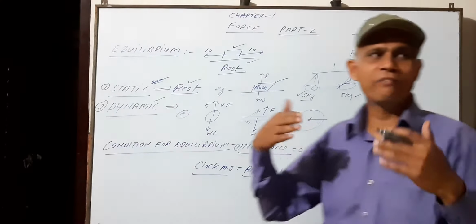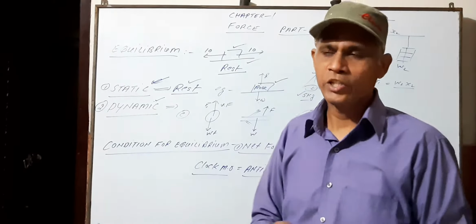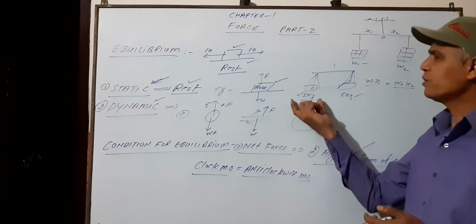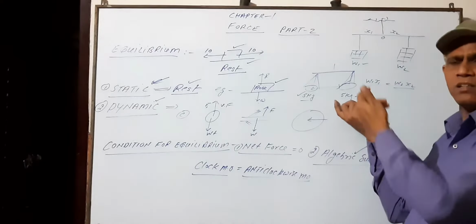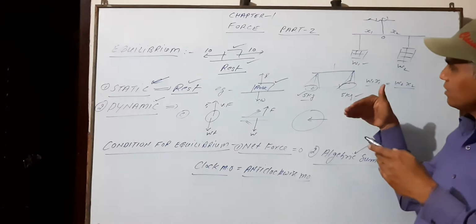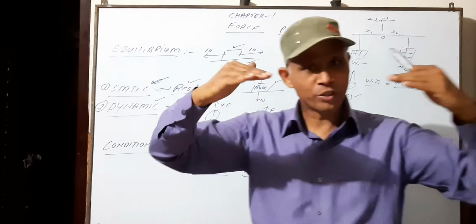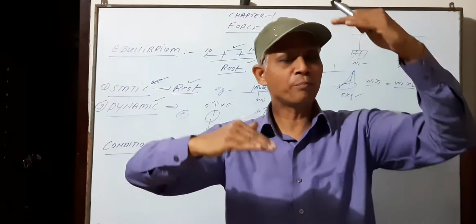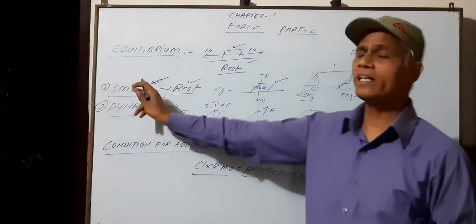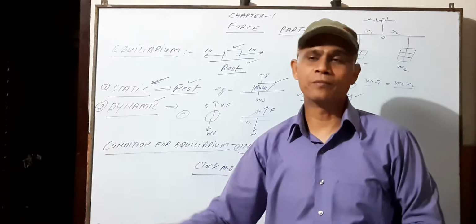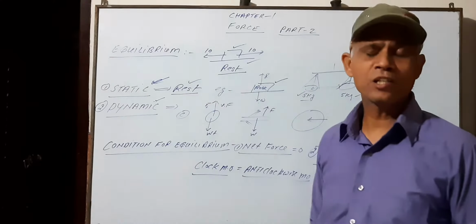Similarly, if you have a physical balance, and you put, suppose, 5 kilogram force on the left pan and the same weight on the right pan, then the two pans will remain in the horizontal position. They will not move up and down. So this is also an example of static equilibrium. Now what is dynamic equilibrium?